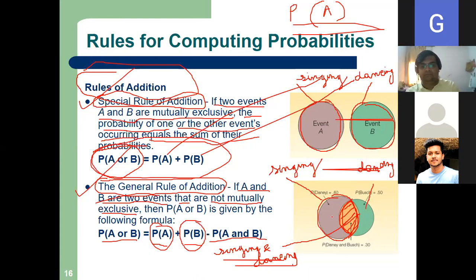In this P(A) plus P(B), I have double counted this area, isn't it so? I told P(A) plus, please look at my cursor, plus P(B). This area is common, and these are the students who know singing and dancing. I have double counted, so I have to subtract one time. So minus P(A and B).